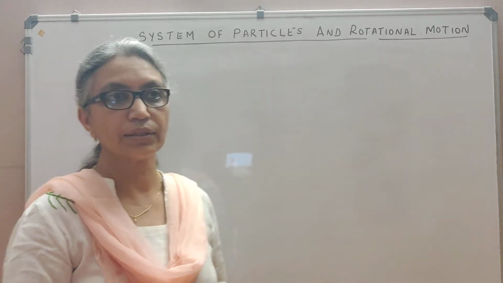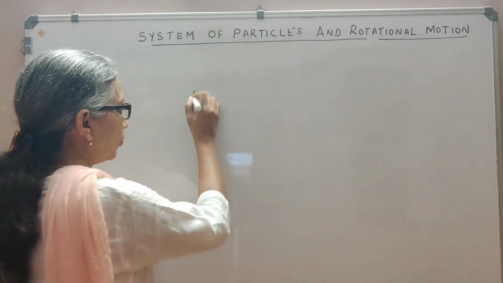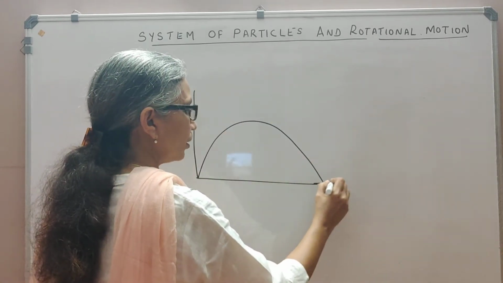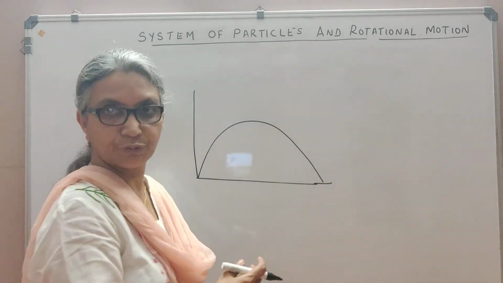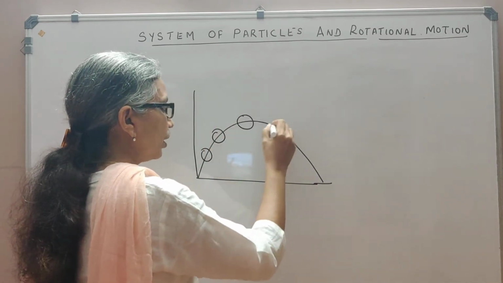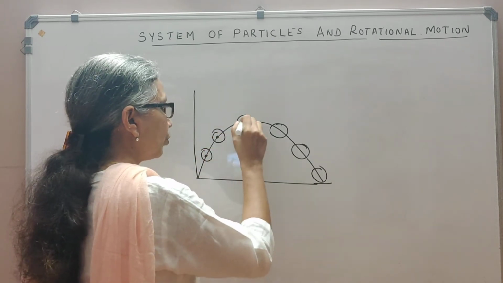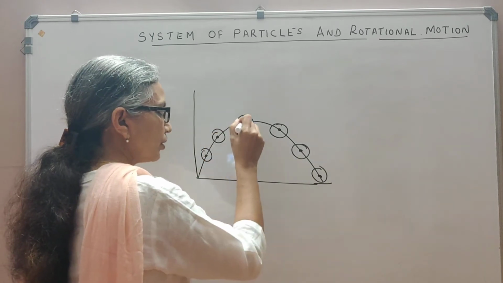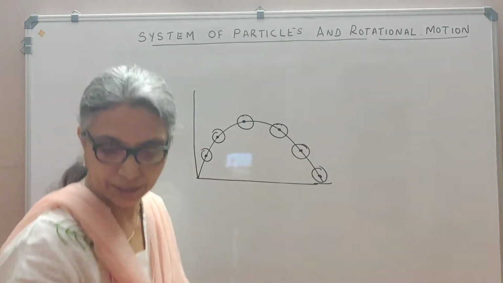When we learned about projectiles in the previous chapter, we saw that a projectile, once you project it, will then move under the action of the gravitational force alone. Now suppose your projectile was a football. Your football is moving in this direction, but it is actually the center of mass of that football that follows the parabolic path. The whole mass of this football is said to be concentrated at the center, and it is the center of mass that is moving in the parabolic path.